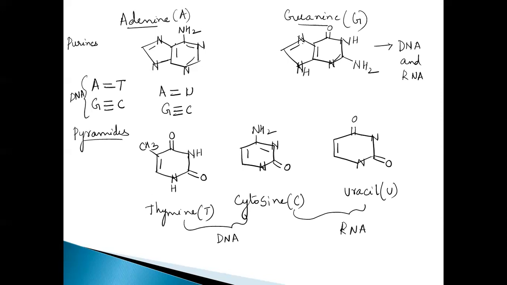In both DNA and RNA, adenine and guanine are the purines. But the only thing which is changing is the pyrimidines. So what are the pyrimidines present in DNA? Thymine and cytosine. In RNA, uracil and cytosine. So always adenine pairs with T and guanine with C in DNA, that means by means of 2 hydrogen bonds and by means of 3 hydrogen bonds. In RNA, always adenine pairs with U by means of 2 hydrogen bonds, and G with C by means of 3 hydrogen bonds.